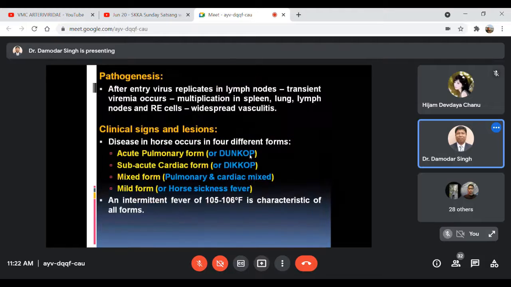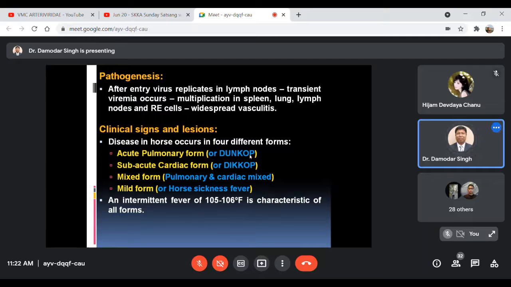Coming to pathogenesis: after the bite of the arthropod, like biting midges, mosquitoes, biting flies, or even ticks, which carry this virus from the infected animal, when they bite other healthy animals, horses and other equids, the virus gains entry. From the site of the bite, the virus starts replication in the neighboring lymph nodes.